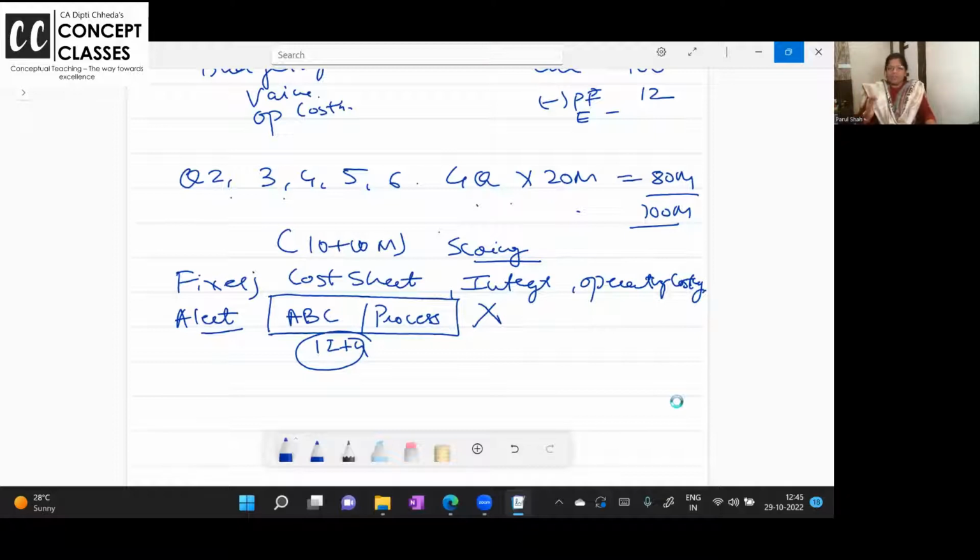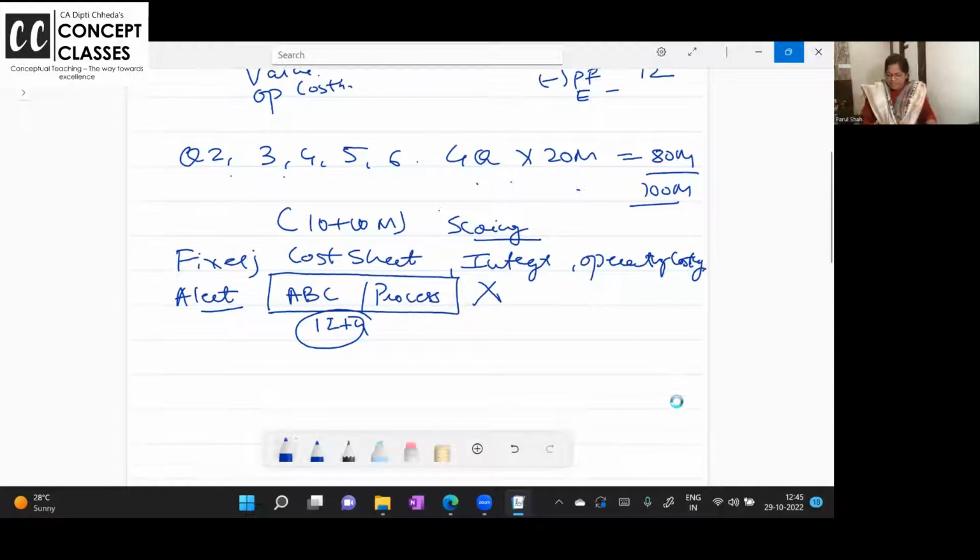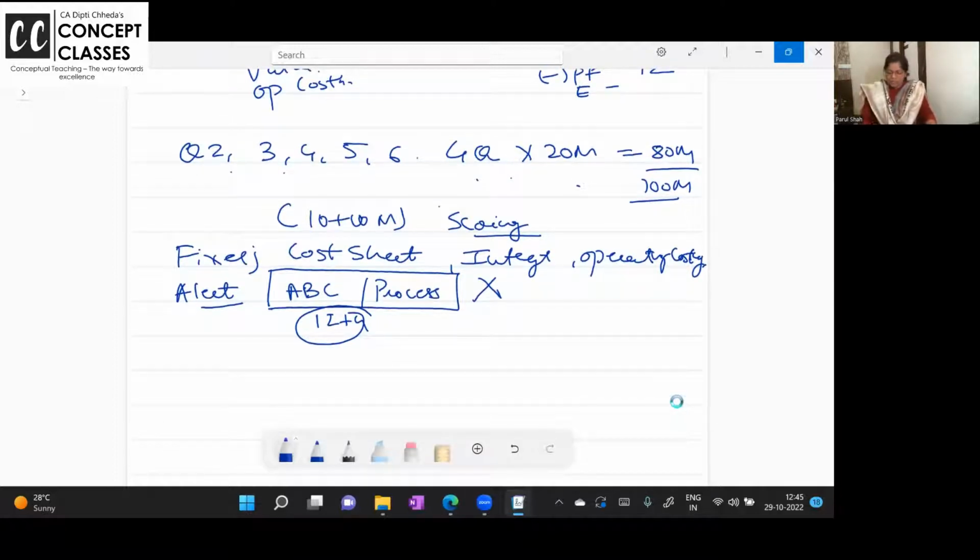Especially in costing, very important is to use the same calculator which you are going to use in the final exam. Check whether all functions, especially M plus and M minus, are clear or not. For the overhead step ladder method and so many calculations, just put it in memory and multiply with M plus, multiply with M plus. That is the smartness which is required.